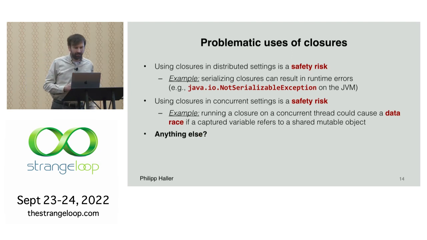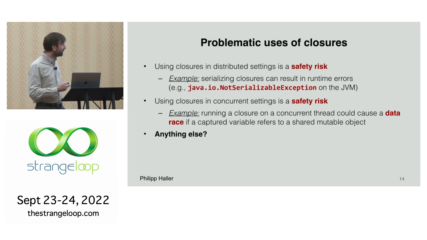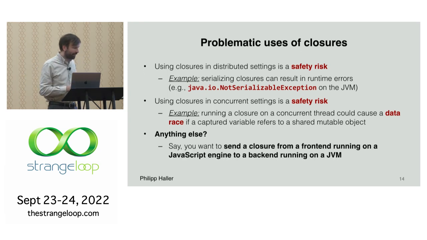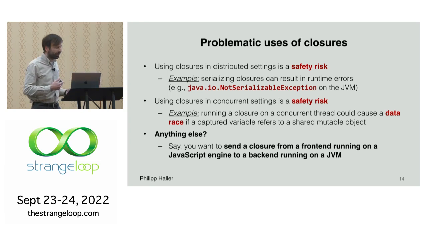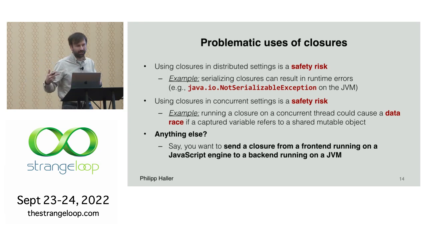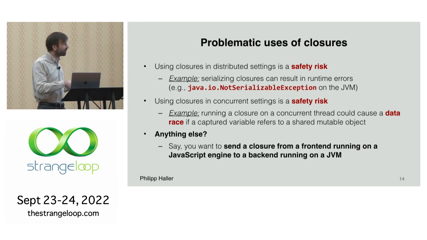Anything else? Well, there are of course a lot of scenarios where we want to use closures. For example, many applications have a front end that runs on a JavaScript engine and a back end running on a JVM. In some cases you might want to send a closure from the front end to the back end, just like in Spark, you send closures from the driver to all the executors. So this is a perfectly reasonable thing to try to do.